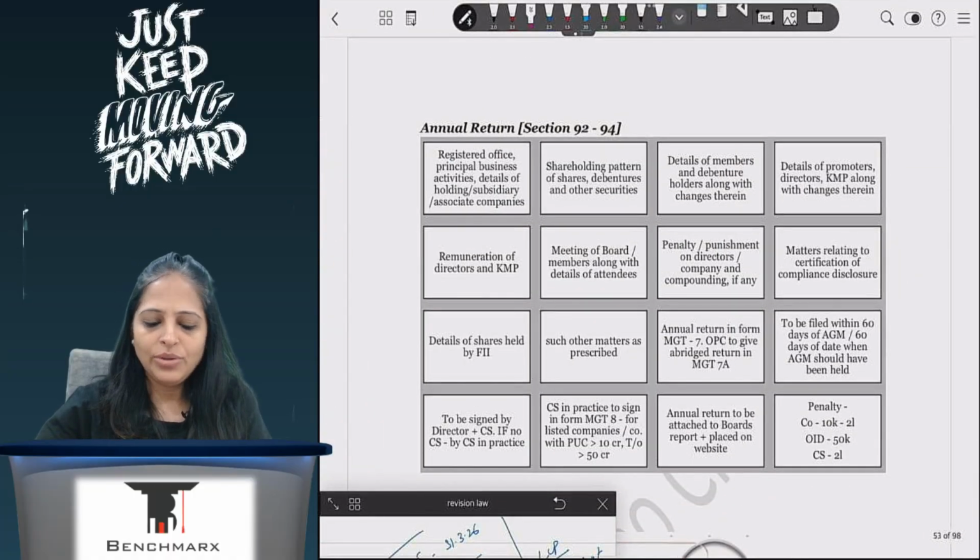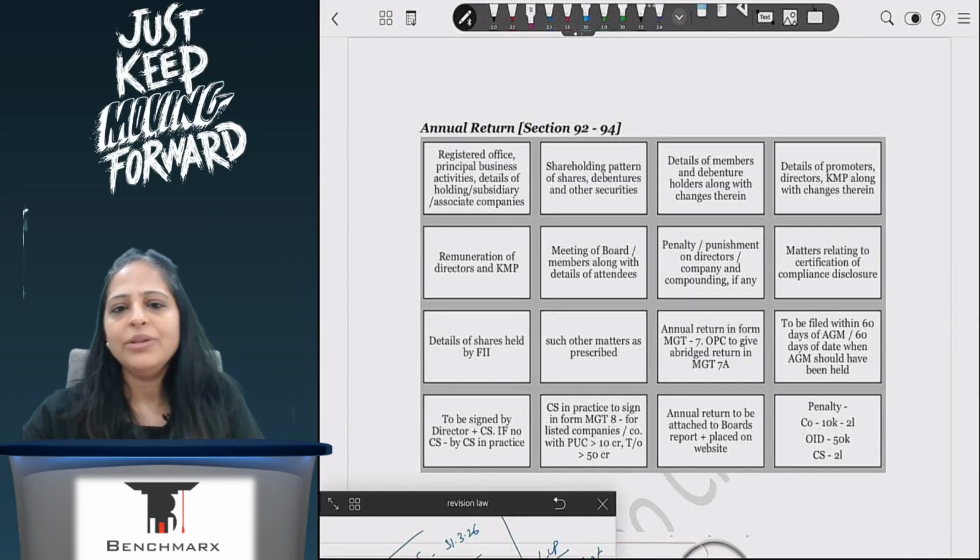Now coming to annual return. In annual return, one point I want to clarify. In the textbook, we had one point about indebtedness that was there, which has now been removed. So you can cancel it from your book. In indebtedness, that point is no longer required to be given in the annual return. They have changed the form.